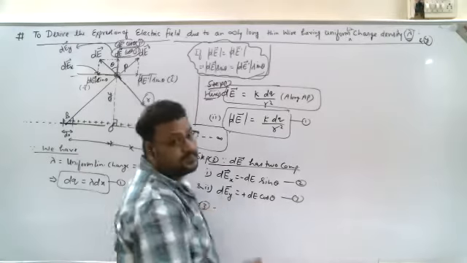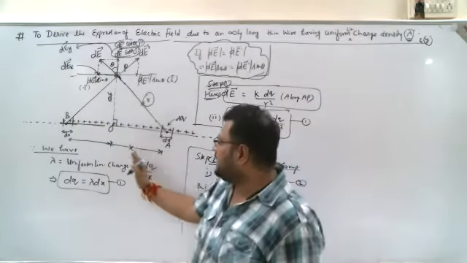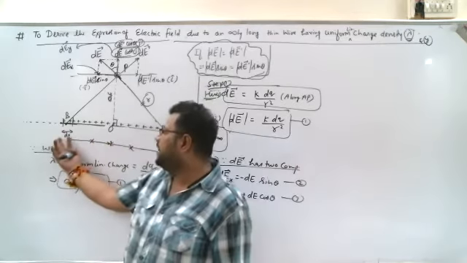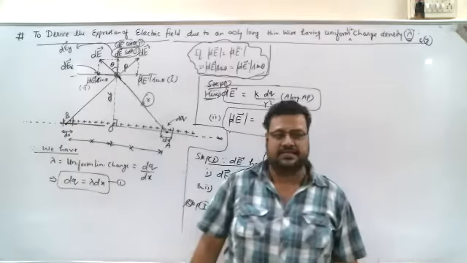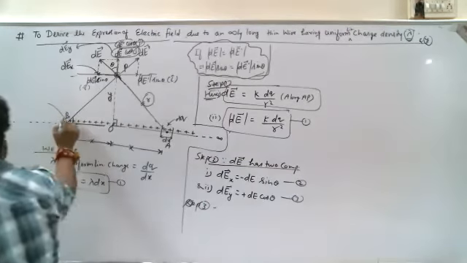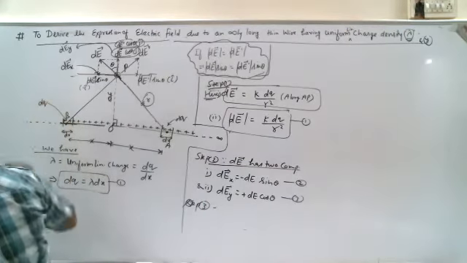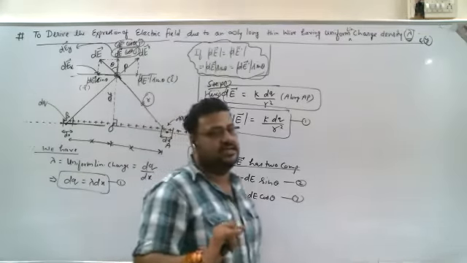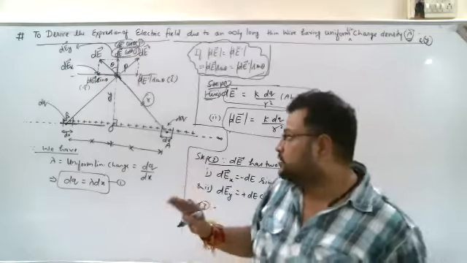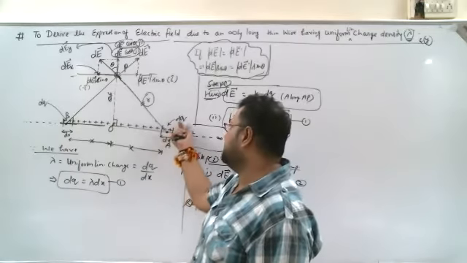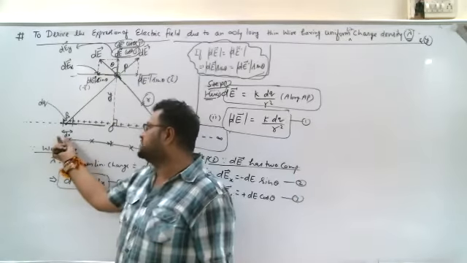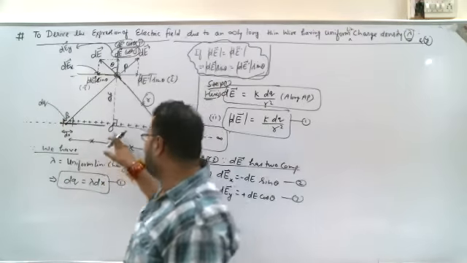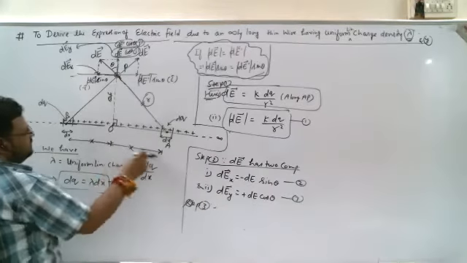Similarly, exactly at x distance on the other side, we will have the corresponding small element dx, which also contains the same amount of charge dq, as the linear charge density is the same everywhere. So if this dx contains dq, then the other dx should also contain the charge dq, and we have taken the same distance on both sides.